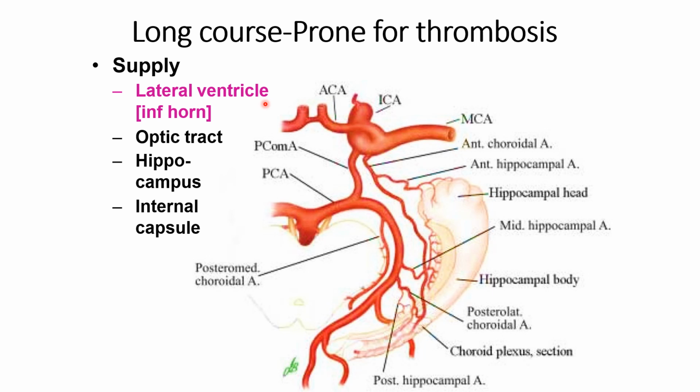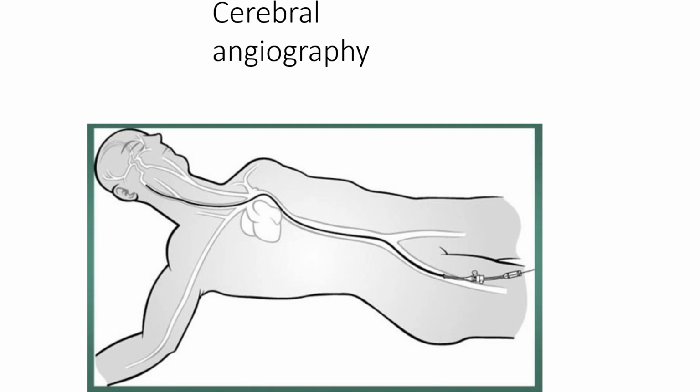It supplies the lateral ventricle, inferior horn, optic tract, hippocampus, and internal capsule. So the internal capsule is supplied by these branches of the internal carotid artery. You can diagnose by cerebral angiography.